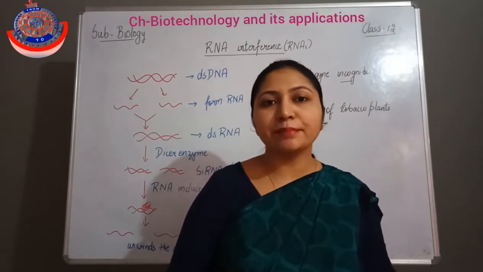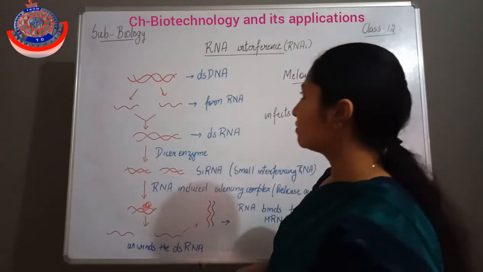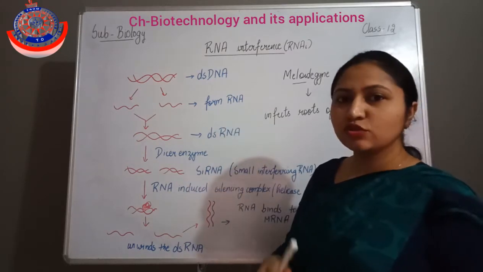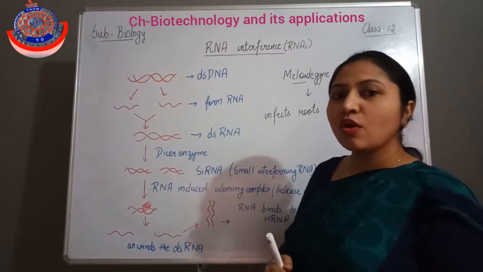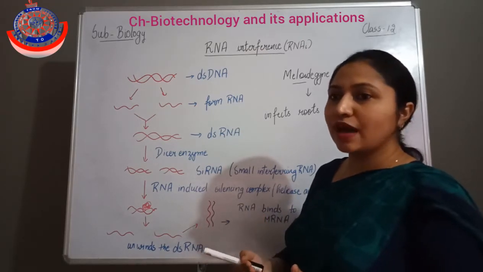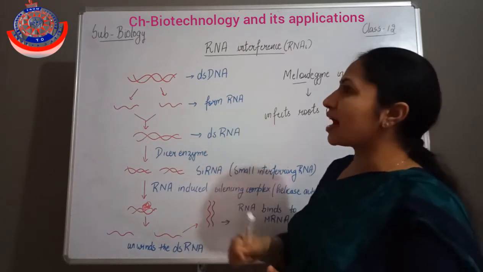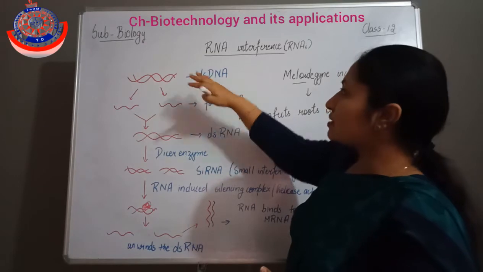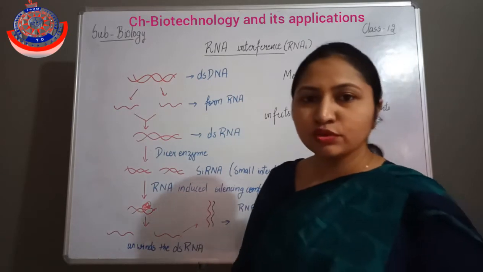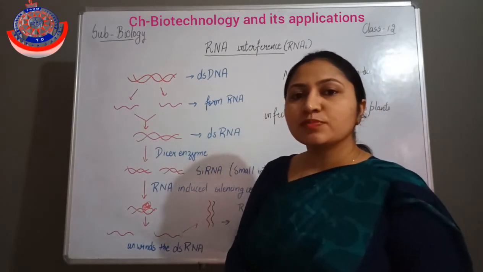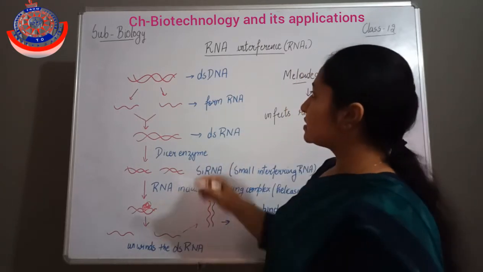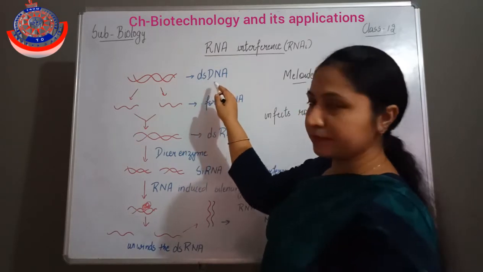And how can it be done? Let's discuss. First of all, double-stranded DNA has to be taken. It has to be taken from transposons or from viruses. So these are the two sources. If the question is asked, what are the sources for this RNA interference, then the sources will be viruses and transposons. Now what are transposons? Viruses all of you know, but transposons are the genetic mobile elements in our body. Clear?